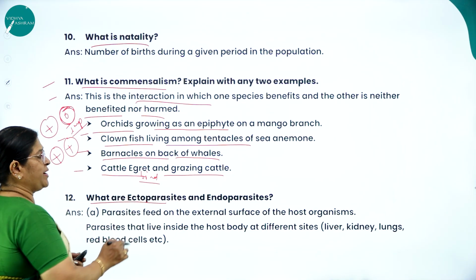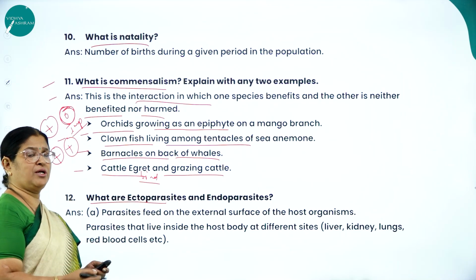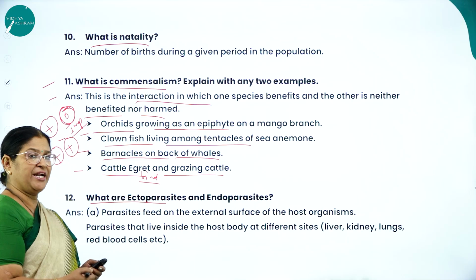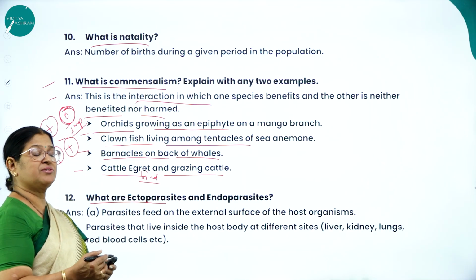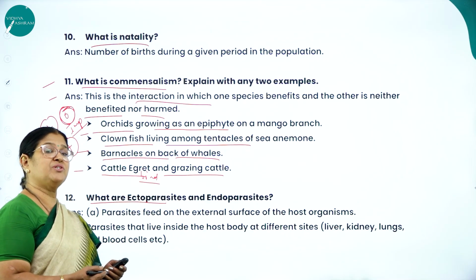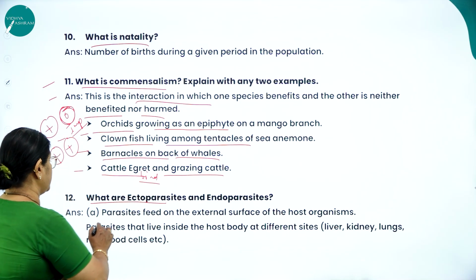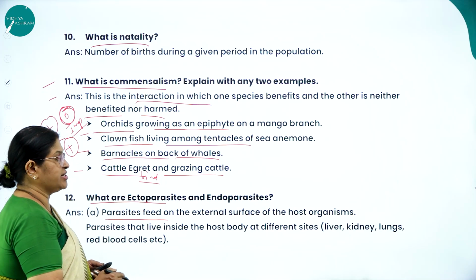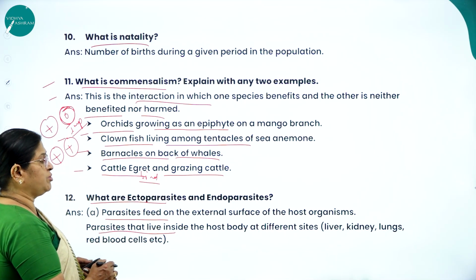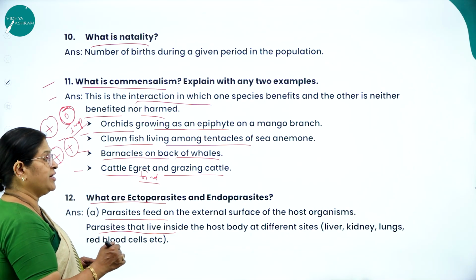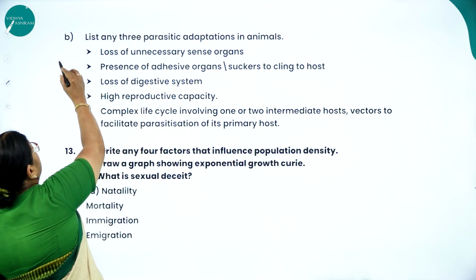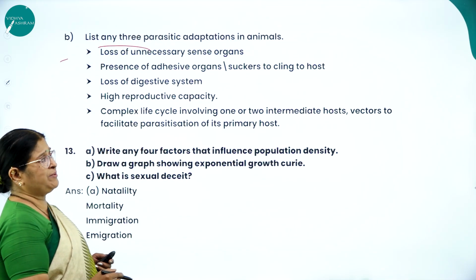Next, what are ectoparasites and endoparasites? We know what parasites are. What are the two types of parasitism, ectoparasitism and endoparasitism? Ecto means the parasites which reside outside the body of the host. Endoparasites are the parasites which reside inside the body of the host. So ectoparasites feed on the external surface of the host organisms. Parasites that live inside the host body at different sites, may it be liver, kidney, lungs, or red blood cells, are called endoparasites. List any three parasitic adaptations in animals.